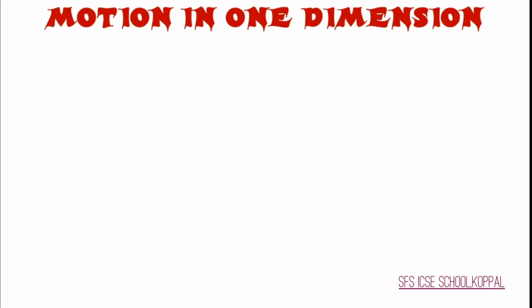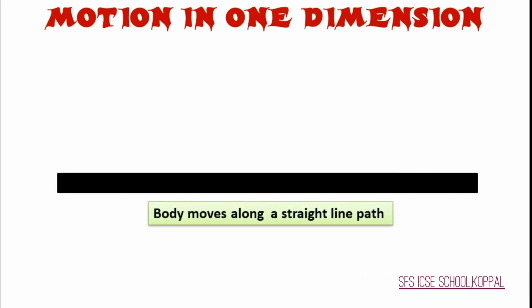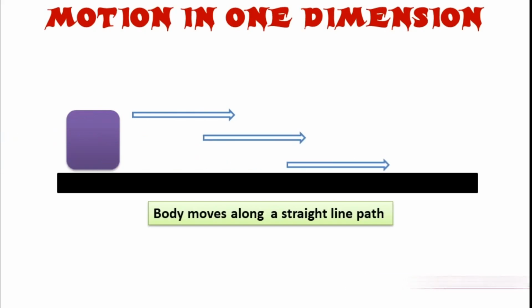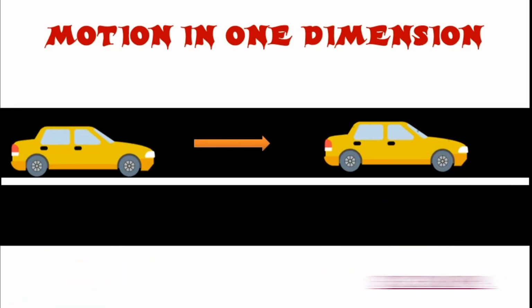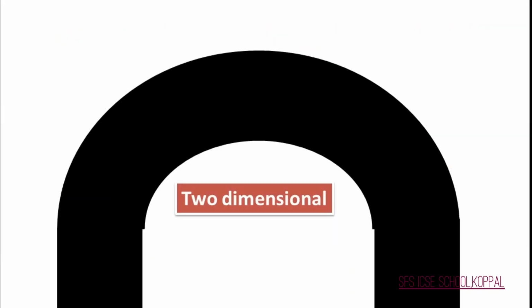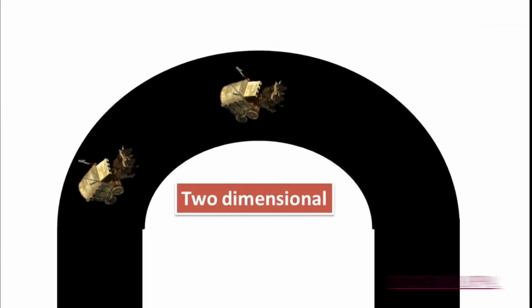Now, what do you mean by motion in one dimension? If a body is moving along a straight line path, then the motion is said to be one dimensional. For example, a car is moving on a straight road, then the motion of the car is one dimensional. If a body is moving along a curved path, then the motion is two dimensional. For example, if a car is moving in a curved path, then the motion is two dimensional.